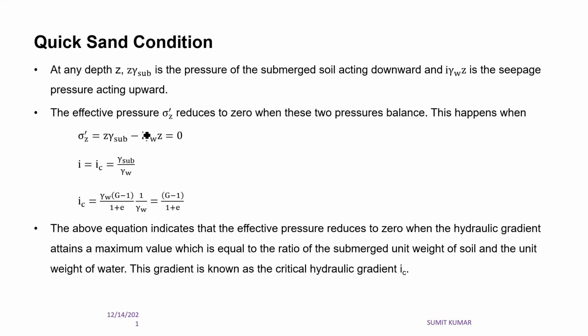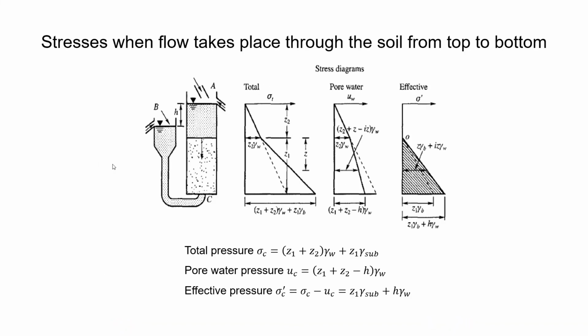And corresponding to this condition, the hydraulic gradient, that is i, becomes the critical hydraulic gradient. It is named critical hydraulic gradient because at this condition the soil cannot take any load. The formula for critical hydraulic gradient is (G minus 1) by (1 plus e), where G is the specific gravity of the soil and e is the void ratio. So we can say for quicksand condition the effective stress is 0 and the hydraulic gradient becomes the critical hydraulic gradient.